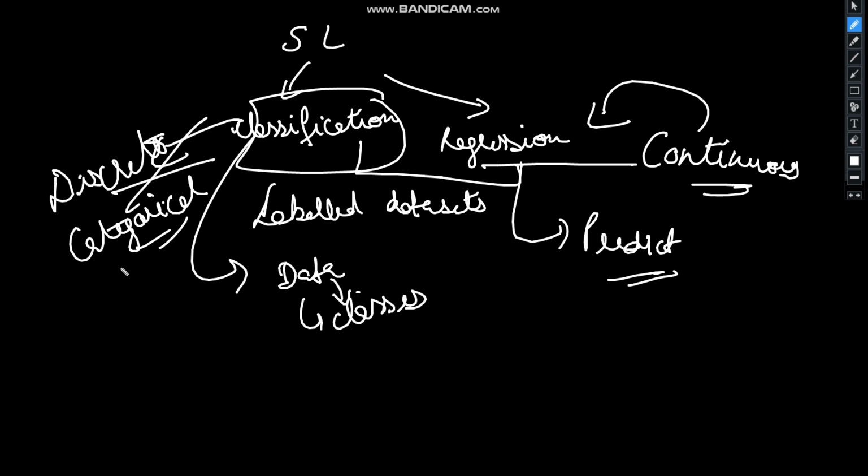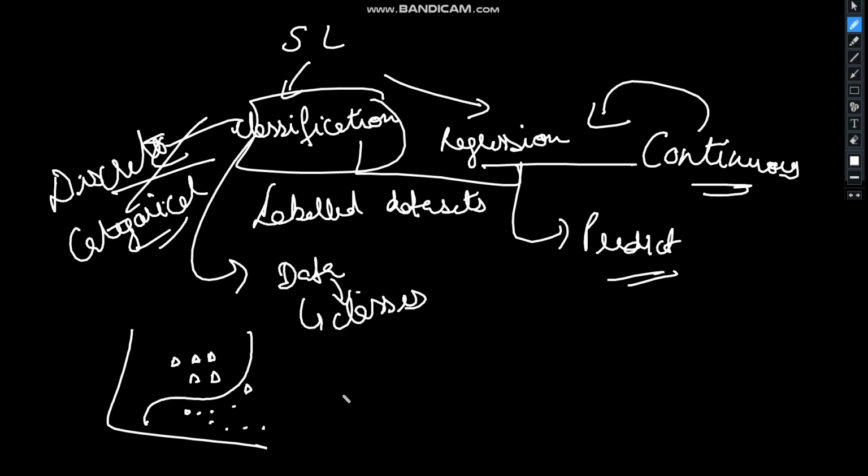When we talk of classification, it's like this: there is a line, and one class's points are lying over here, another class is around this side. Some may be misclassified also, which is acceptable in this case. And when we talk of linear regression, it is just like the data points fitting around a line, which is known as the fit line. So this is what happens in regression.